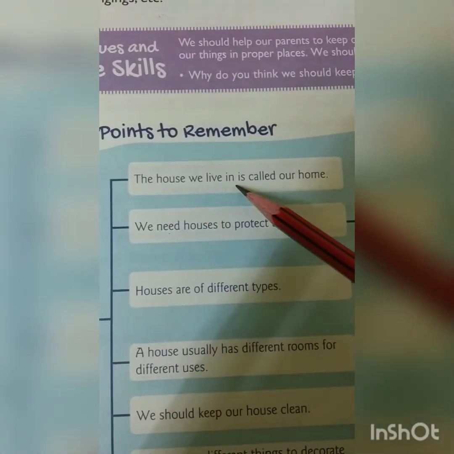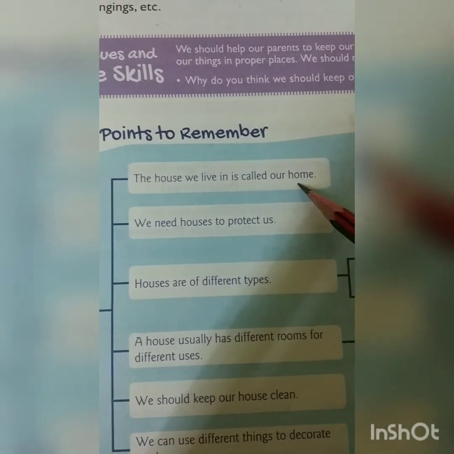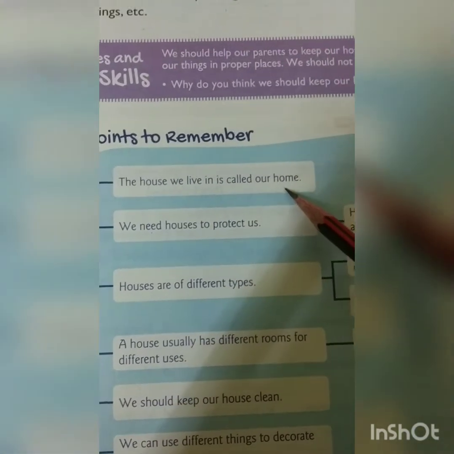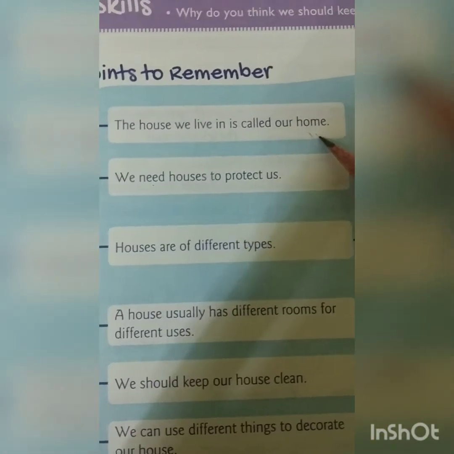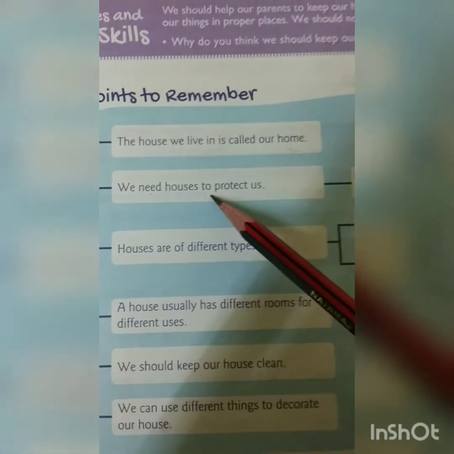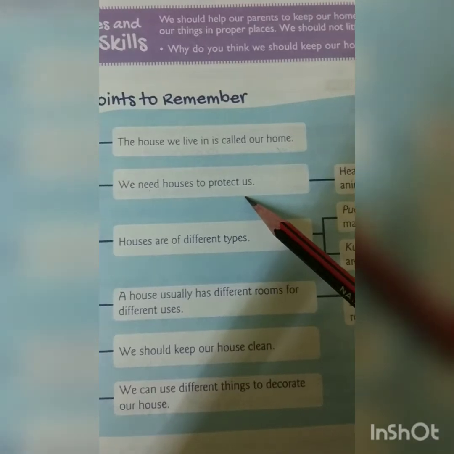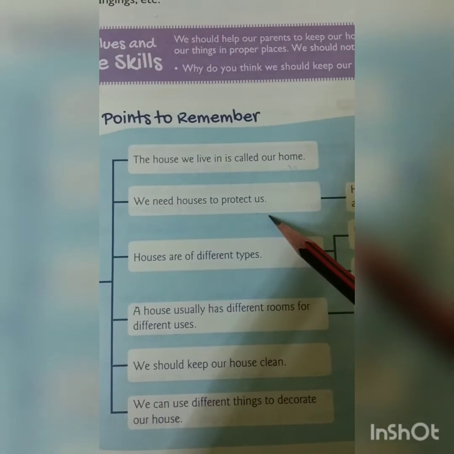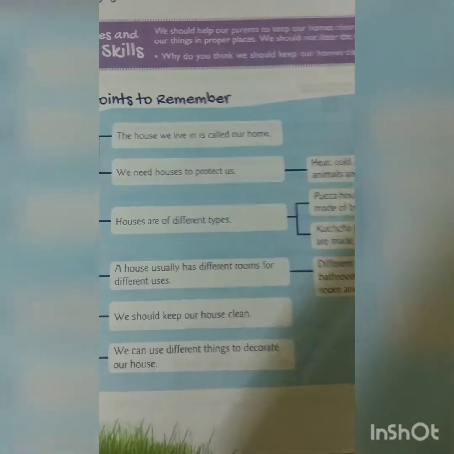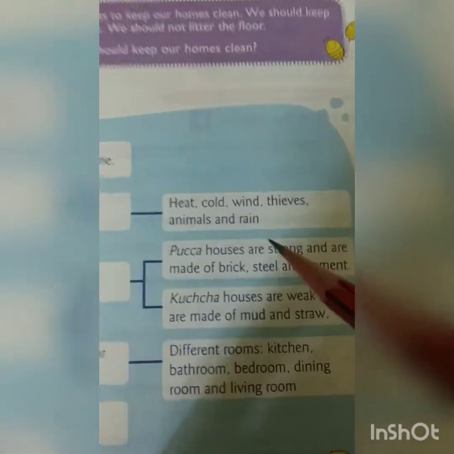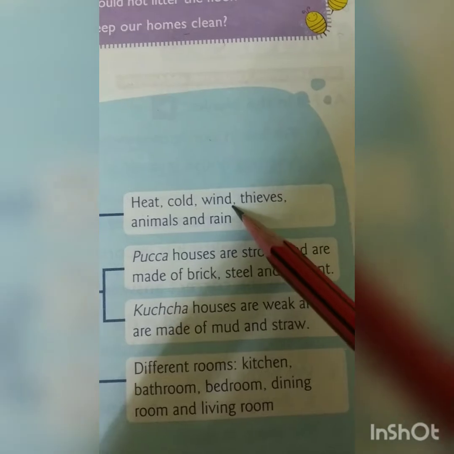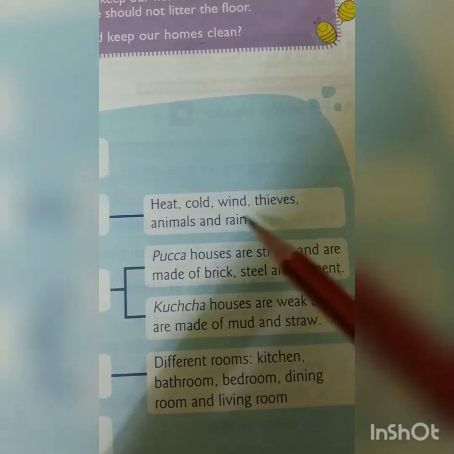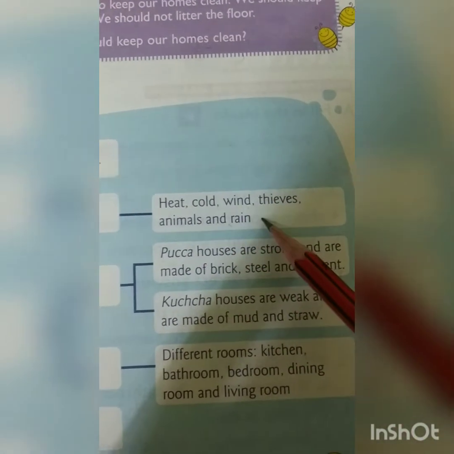The house we live in is called our home. Then we need houses to protect us. What will protect us? House. It will protect us from heat, cold, wind, thieves, animals and rain.